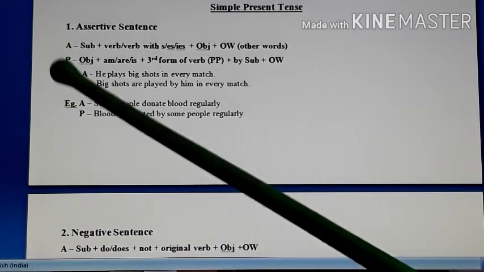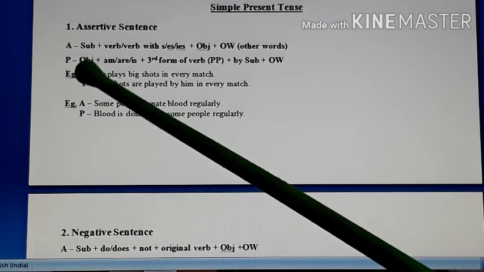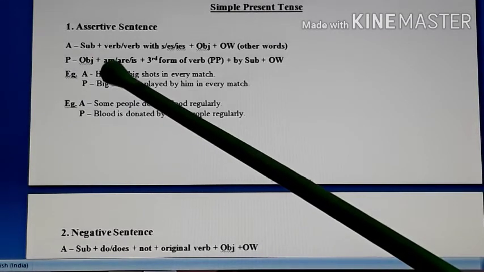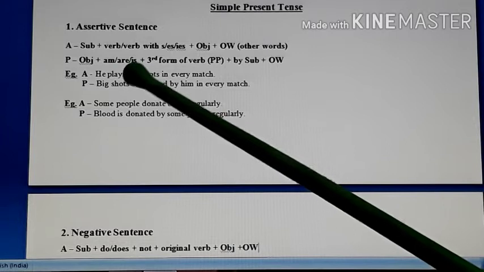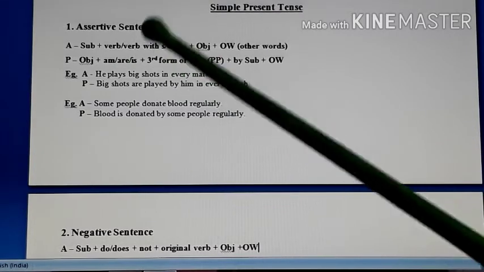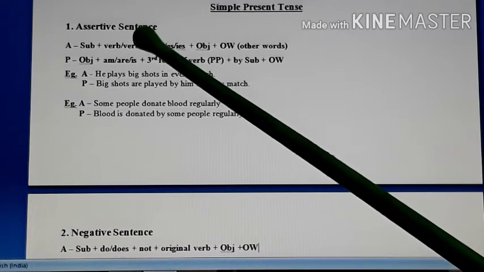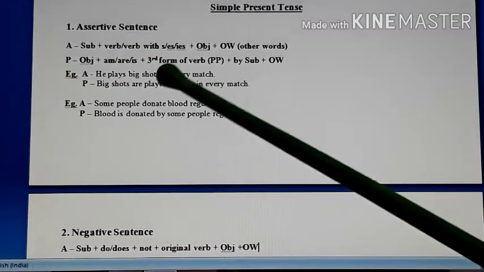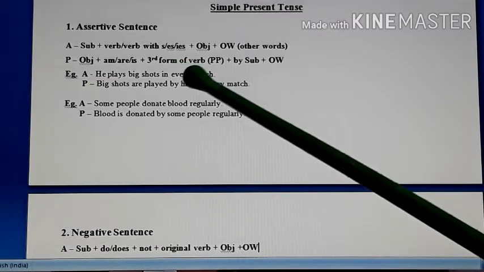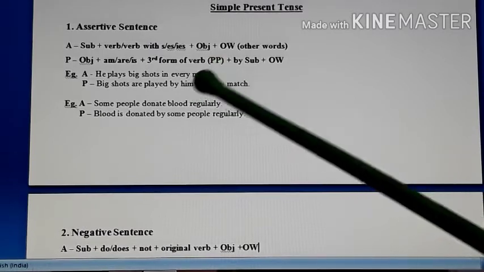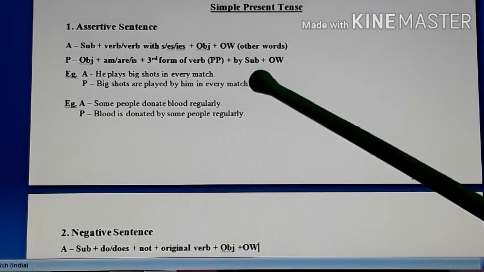Okay, so look at the structure of the passive voice. According to the object you are supposed to take either am or are or is. Then we have the third form of the verb which was given in active voice, plain verb or the verb with s, es or ies, its third form, that is, past participle. PP here means past participle, you are supposed to take. After that you have by plus subject.